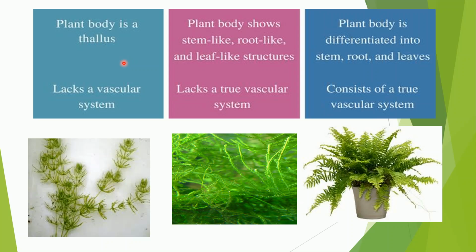Okay, children. So now just in brief, let us see the major differences between all the three subdivisions of the kingdom. So first, that is Thallophyta. It has a thallus, that is only a flattened body with no root and shoot system. Here they show stem-like, root-like and leaf-like structures. They have a well developed true stem, root and leaf. Then another major difference, they do not have any vascular system. They are multicellular. Then they also do not have a vascular system. They have a true vascular system.